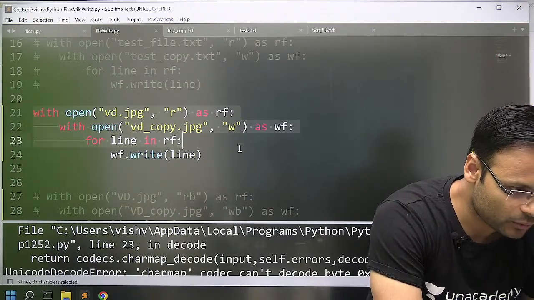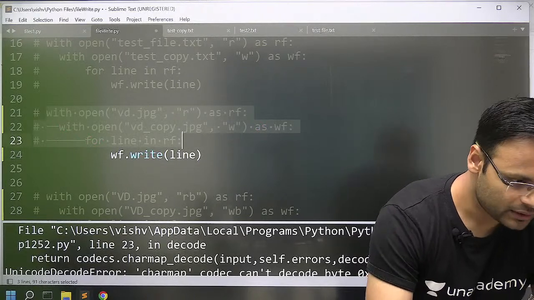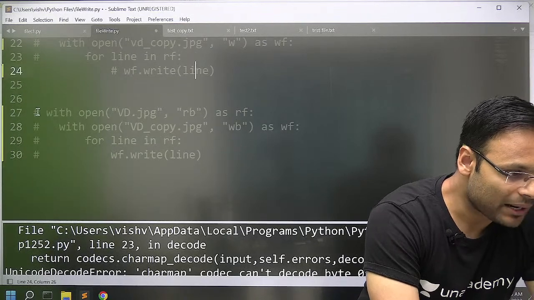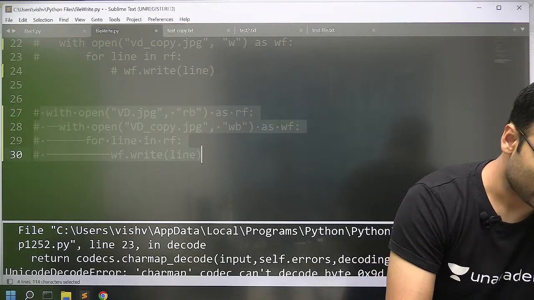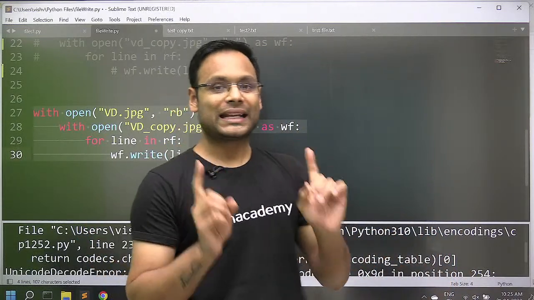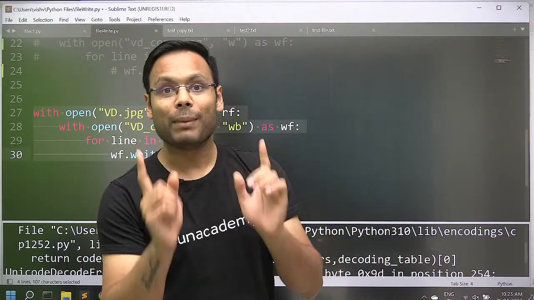I do have a particular code here. I'll have to read the file byte by byte rather than character by character. See, a text file you can read character by character, no problem. But here you'll have to read the file byte by byte.